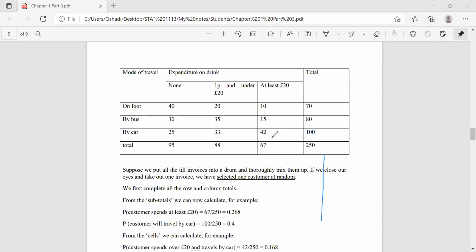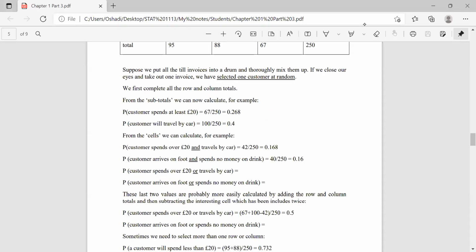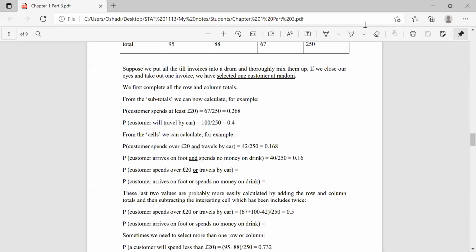So customer spends over 20 euro or travels by car. It is 10 plus 15 plus 42 and then plus 25 plus 33.